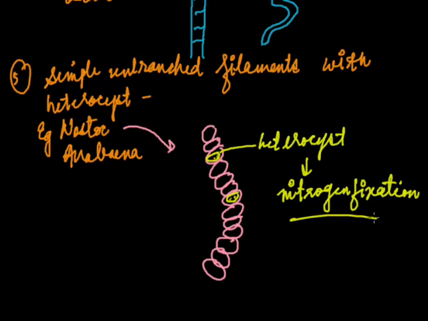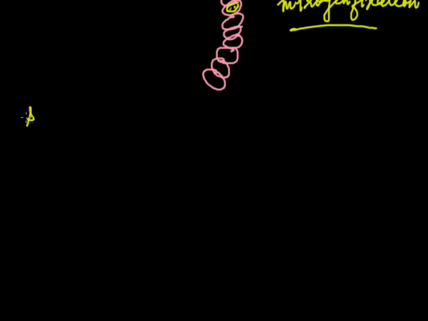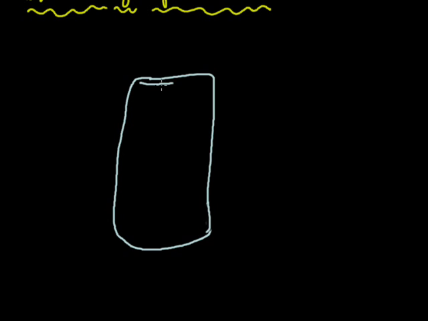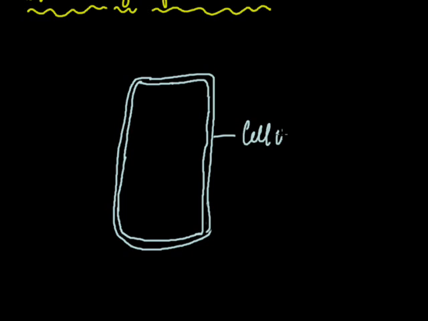Flagella are completely absent, but movement occurs in some genera by special gliding motions. Such motions are associated with the secretion of mucilage. So let's see the broad structure of a cyanobacterium. The outermost is the cell wall, and this is the cell membrane.